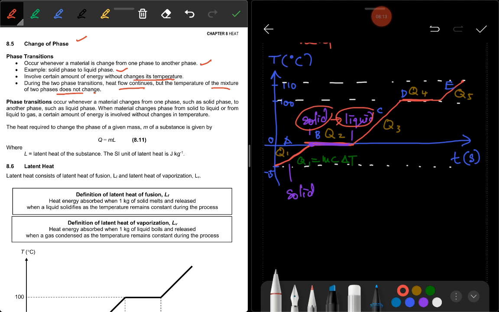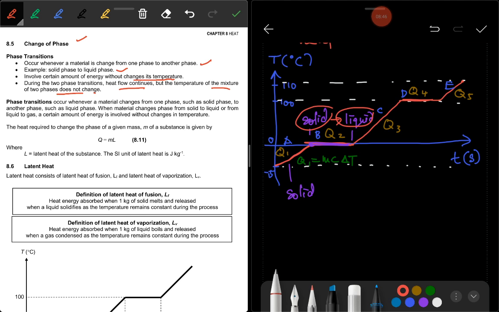Okay, the difference with this part, for example, part A, part C, and part E. At these three parts, heat is absorbed to increase the temperature because there is only one phase. So there is no heat needed to break the bond, but to increase the temperature of the substance. Okay, so the change in phase here, we call it phase transition.